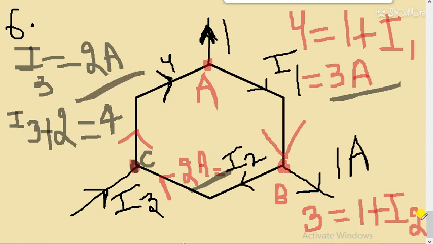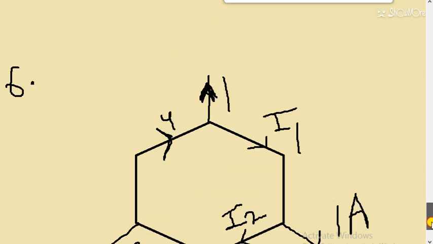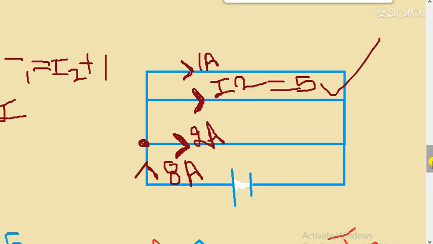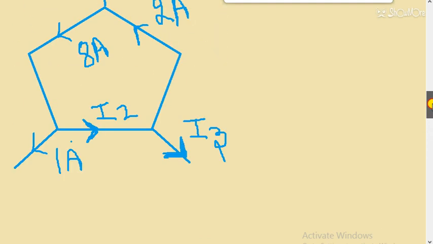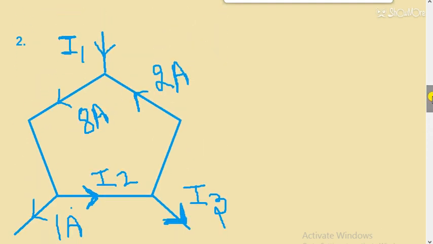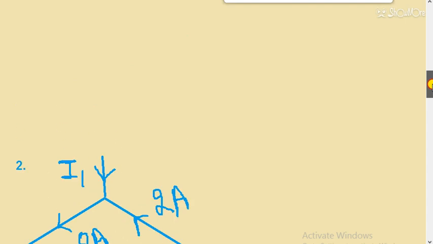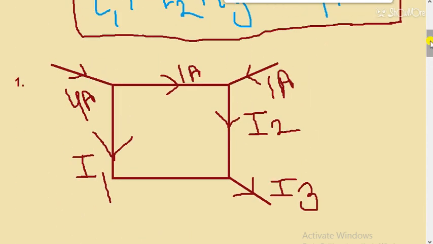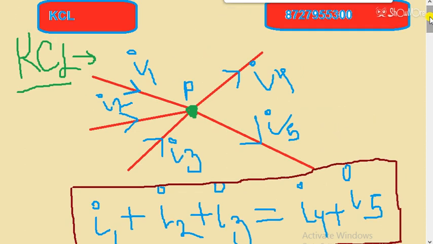We have seen some good questions. Like if I discuss, we have seen this hexagon question. Before that we have seen this question. Before this we have seen this question. This was a little bit complicated, so we have eliminated it. Okay, we have done it, but one question we have eliminated. After this we have seen this question, and we have seen one good question in the beginning also, that was a square based question. And before that we studied about KCL.